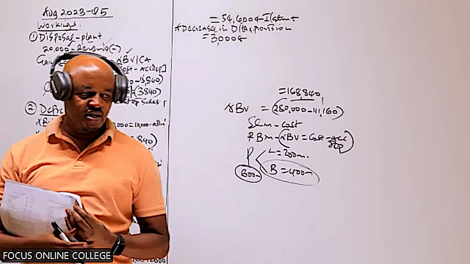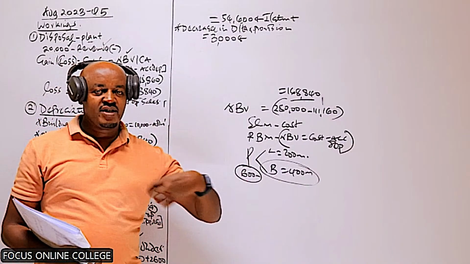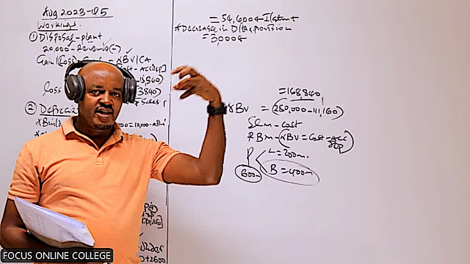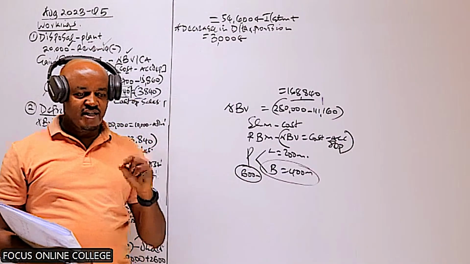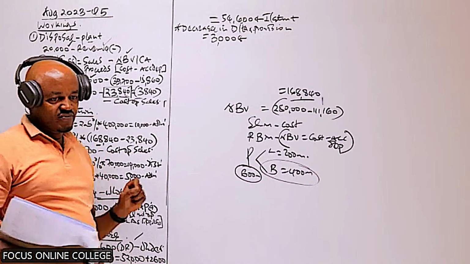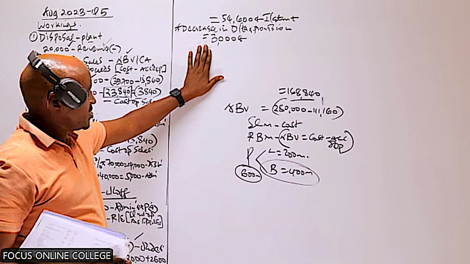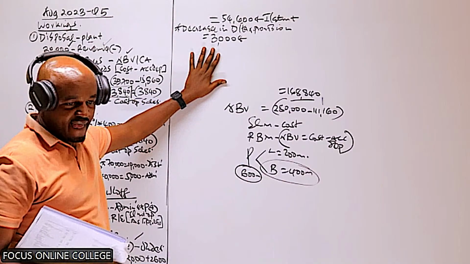Because what we said is that during the current year, what we account for in the income statement as far as the deferred tax is concerned is the increase or the decrease in deferred tax liability. So we are told there is a decrease in the deferred tax liability. So we say this one should be accounted for as what? In the income statement. Who can be able to recall?